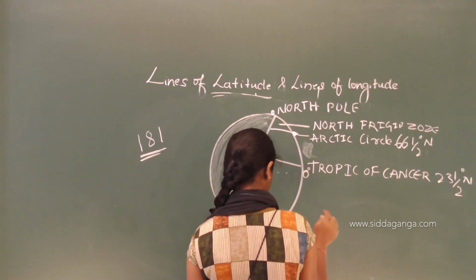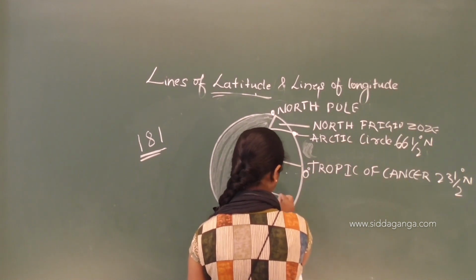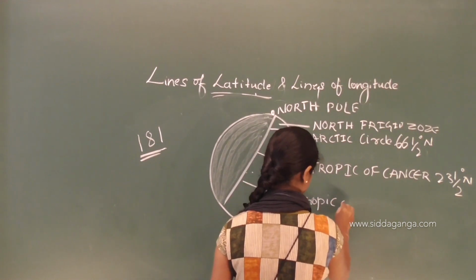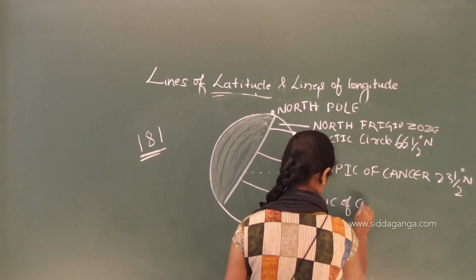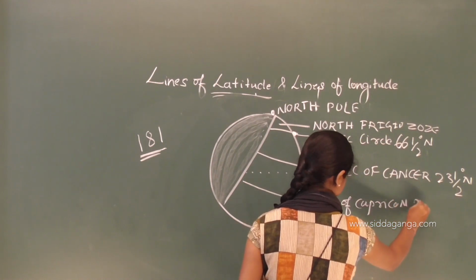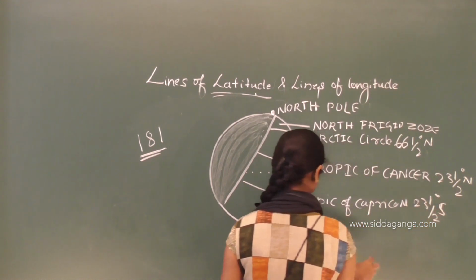Then the Tropic of Capricorn, that is 23 and a half degree south.